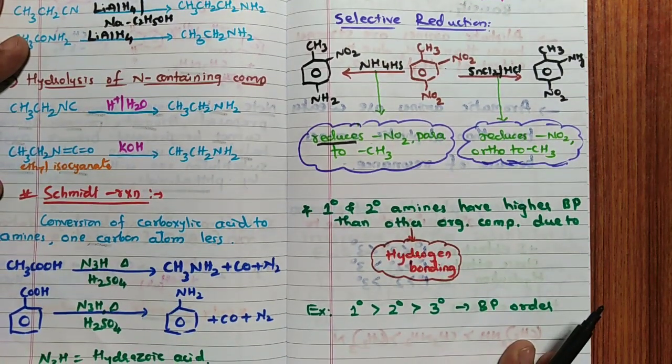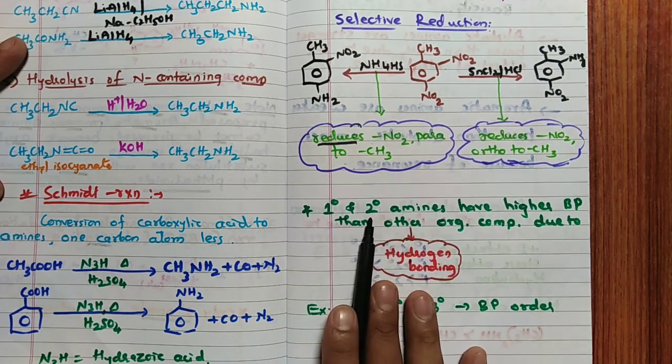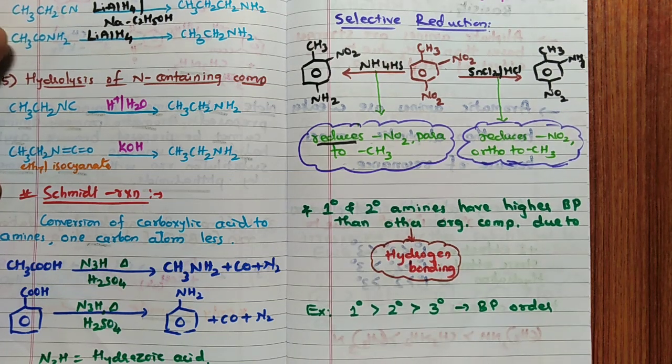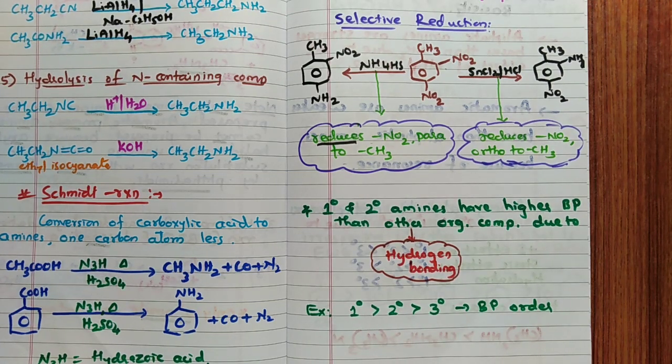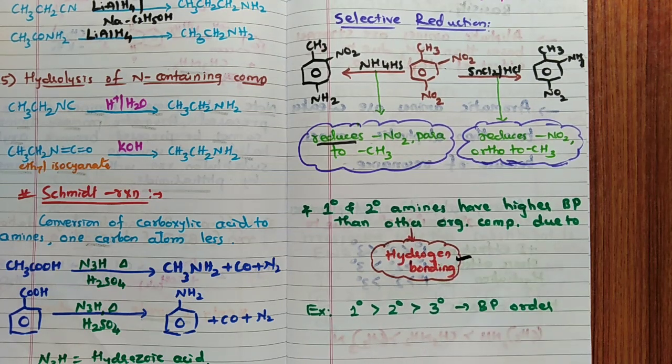Then if you see solubility or boiling point, both are more for primary and secondary amines, remember. So compared to tertiary amines and any other organic compounds, they have a higher boiling point, and the solubility in water is also more. The reason for that is hydrogen bonding. Hence the order is primary, secondary, tertiary for the boiling point of the substance, and the solubility also follows the same order. Remember that.